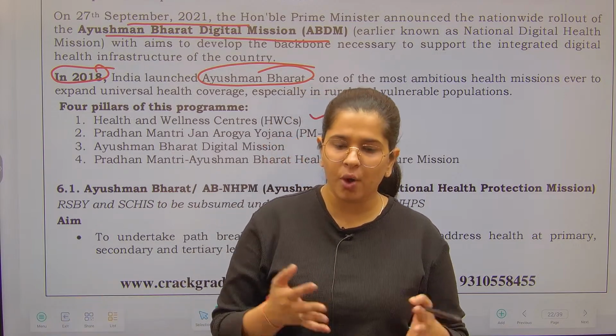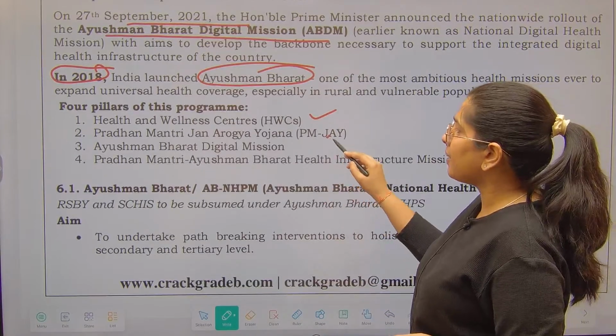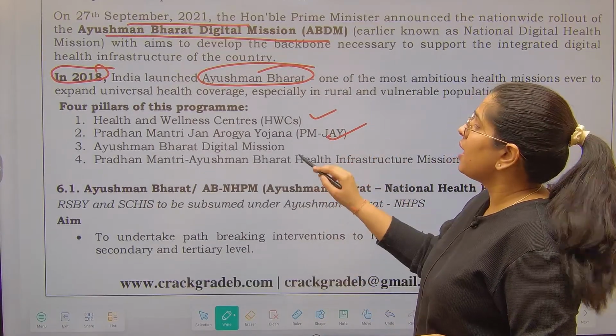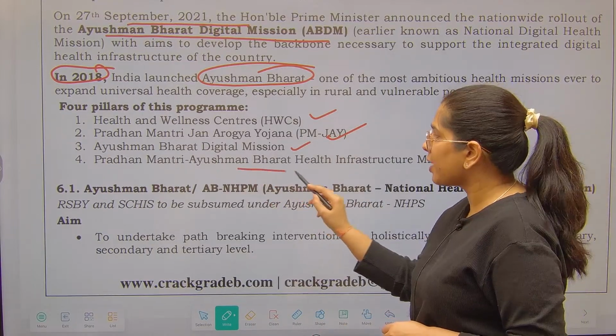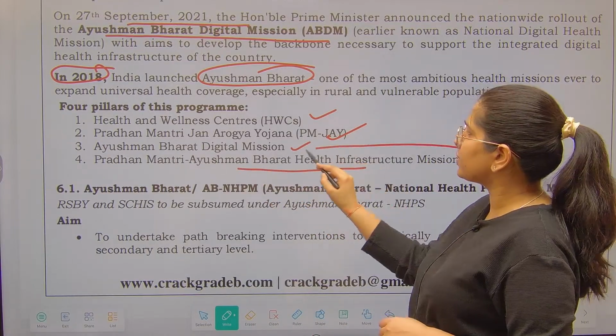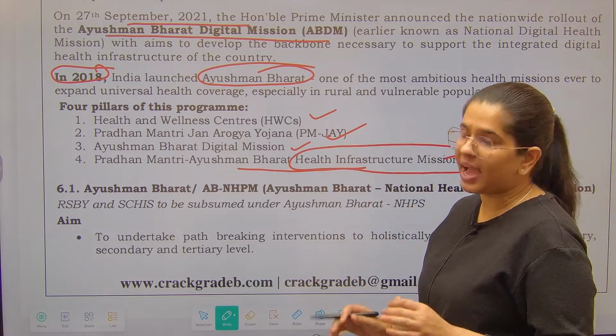So these are a comprehensive structure of health and wellness center. Then you have got Pradhan Mantri Jan Arogya Yojana, Ayushman Bharat Digital Mission, and then Pradhan Mantri Ayushman Bharat Health Infrastructure Mission. See, on every kind of component we have worked upon.